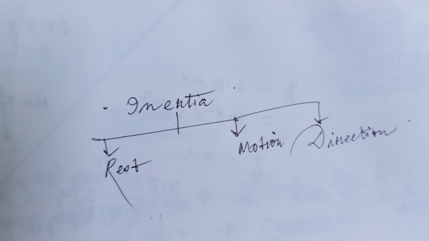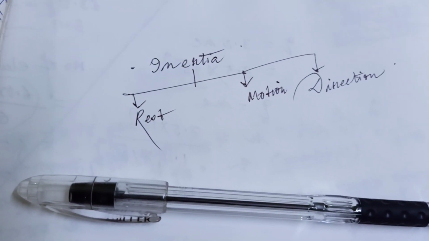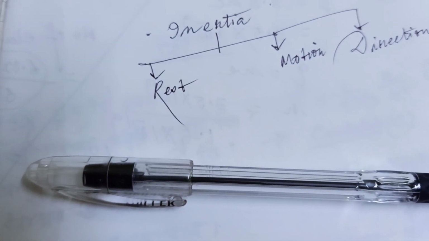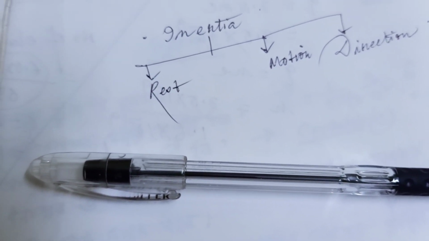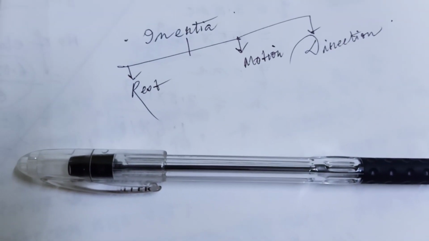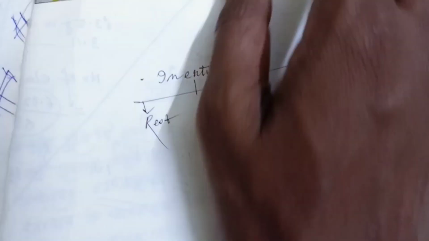So what is rest? A body is at rest with respect to some reference frame. If we take myself as a reference frame, then we see that this pen is at rest and that pen is in motion.